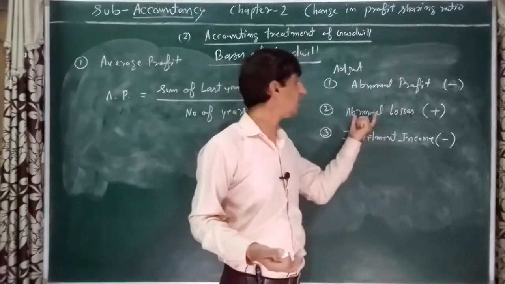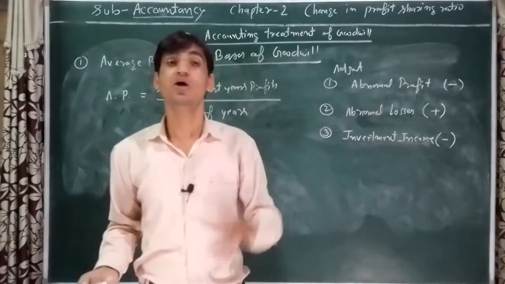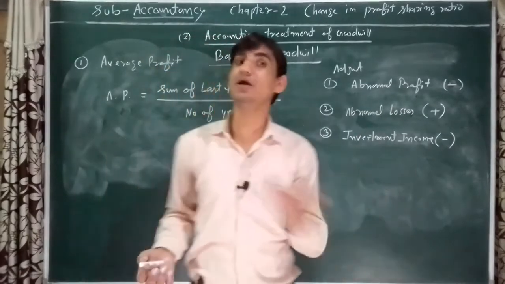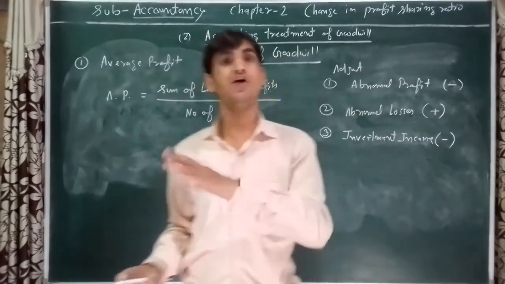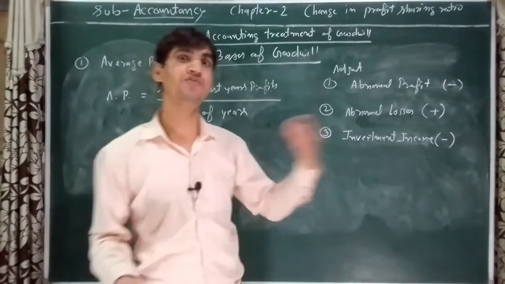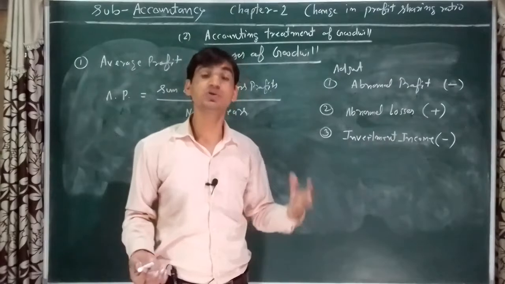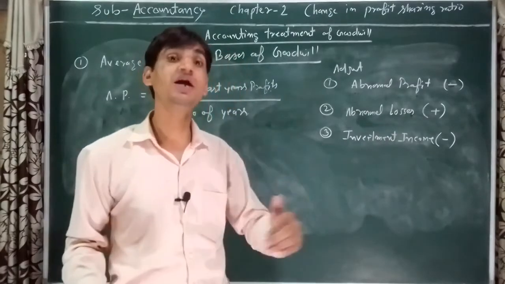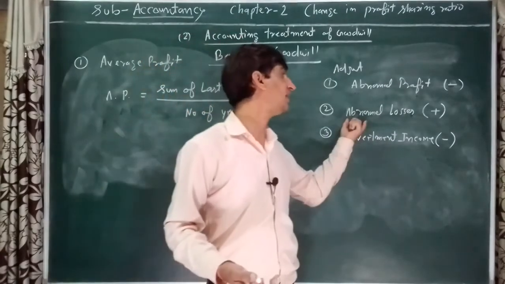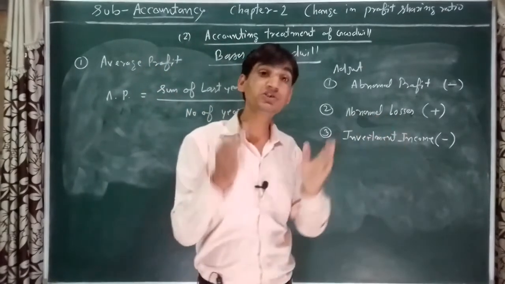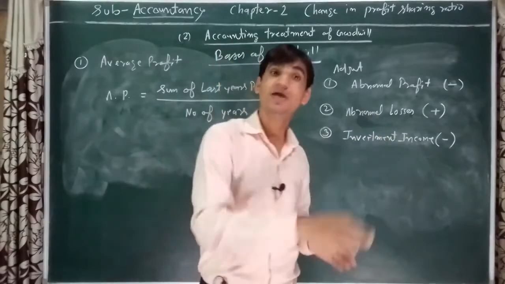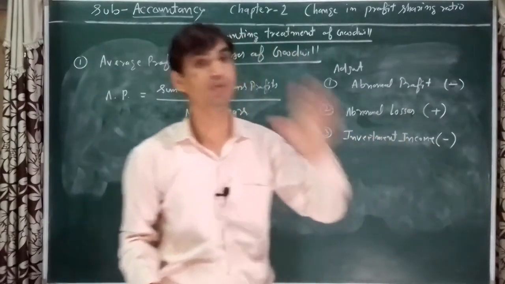Abnormal losses. Second, abnormal losses are those losses which are not related with the operating activities, like loss by fire, loss by earthquake, loss by flood. Is it clear? So these are non-operating. If any kind of loss is given, that will be treated as abnormal loss, and this loss will be added back in the relevant year's profit.